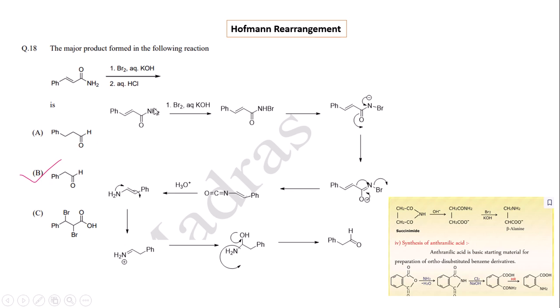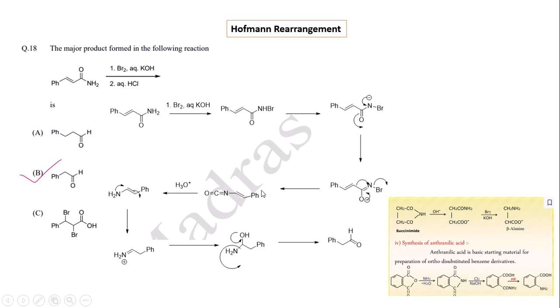The mechanism for this reaction is that at first the N-bromide amide is formed, and then this N-bromide, after the Hofmann rearrangement, produces the alkyl isocyanate intermediate.